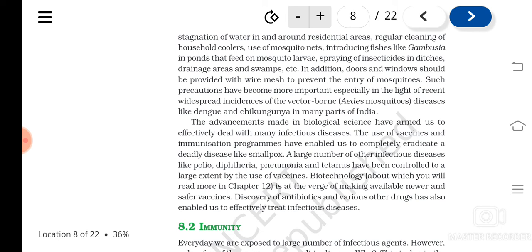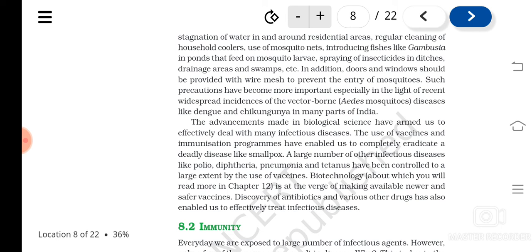So all this you have to remember. It's easy to remember if you learn the disease, the causative organism, then which part of the body is affected. On that basis you can learn the symptoms and the vectors if there are any. All this you have to study.